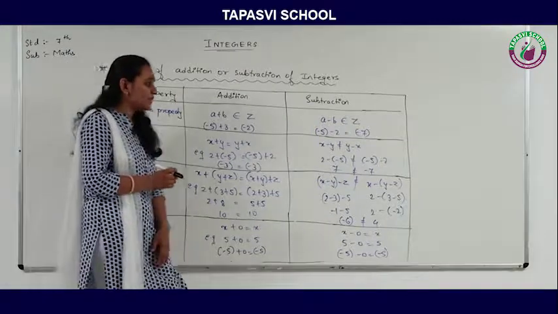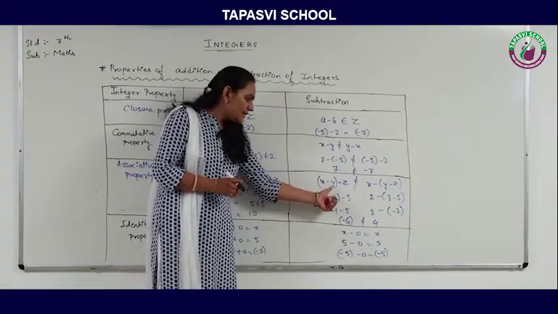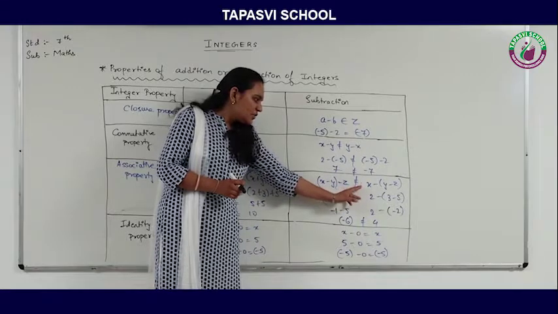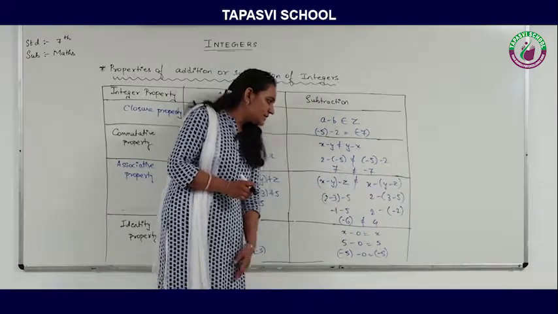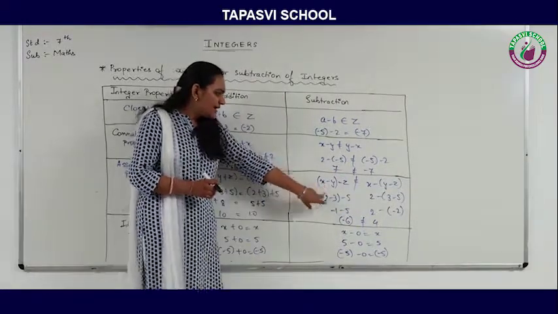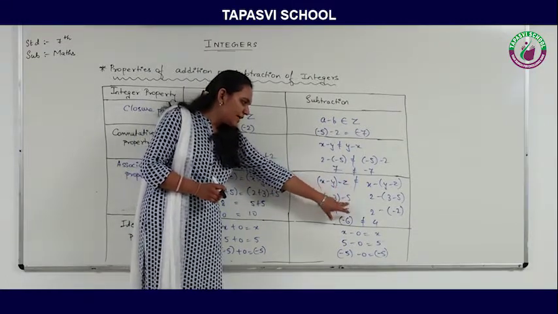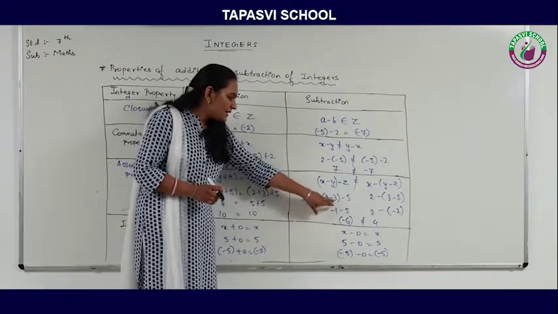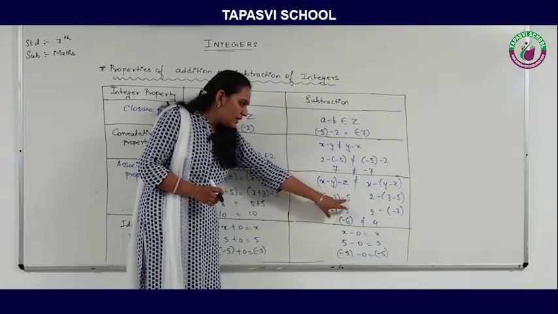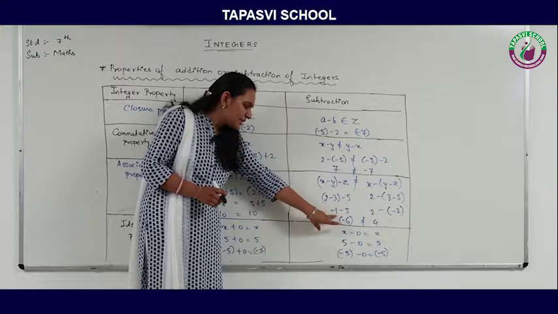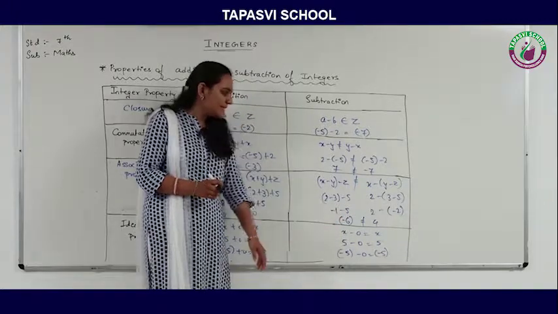Let's see whether it is working under subtraction or not. X minus y minus z is not equal to x minus y minus z. Now the value of x is 2, the value of y is 3 and the value of z is 5, right. So 2 minus 3 is minus 1, then along with that minus 5, so minus 1 minus 5 becomes minus 6.